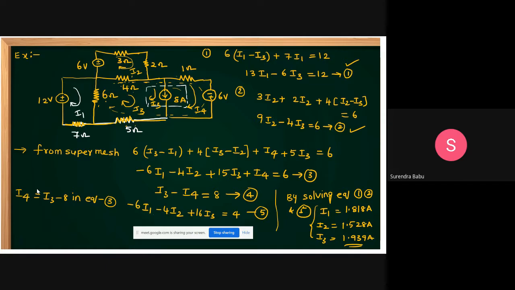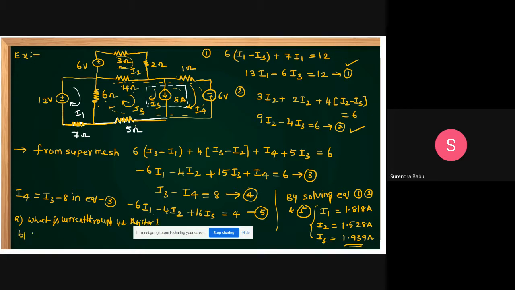In this problem, you can also expect questions like this. What is the current through the 4 ohm resistor? The current through the 4 ohm resistor is I2 minus I3. What is the power supplied by the 12 volt source? Here I am giving these questions. What is the current through the 4 ohm resistor? This is homework.